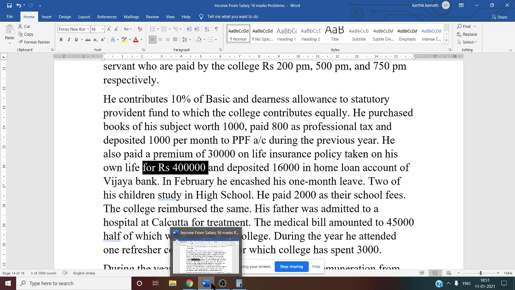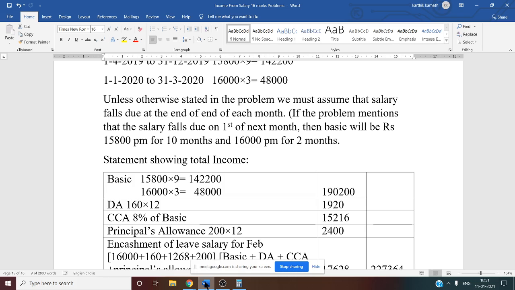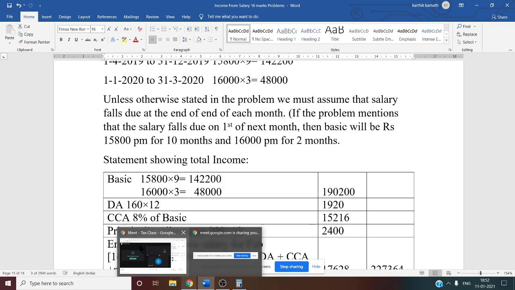Premium paid is 30,000. What is the rule? Can you tell me the rule for LIC premium? Do you remember the rule? Whether it is 10% or 20%?